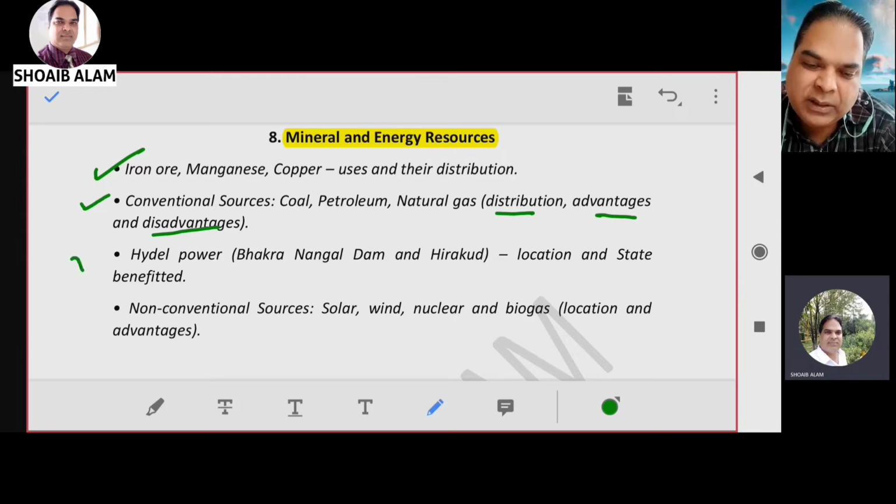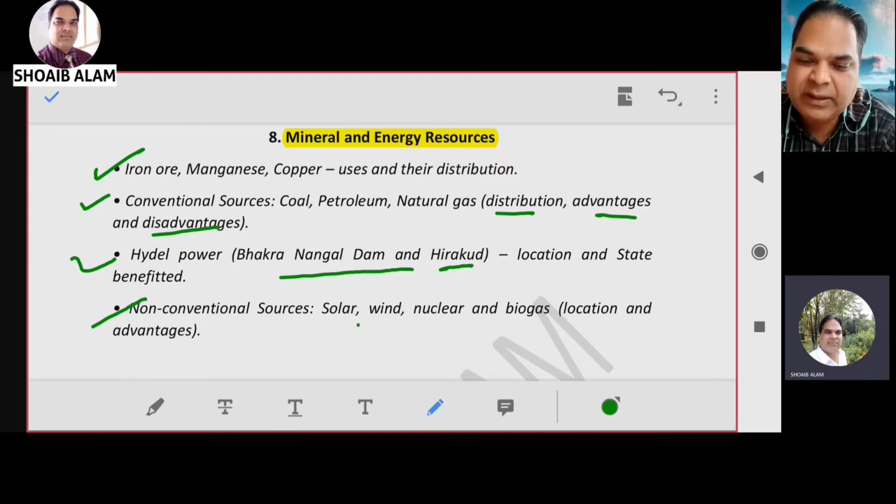Then hydel power is also there: Bhakra Nangal Dam, Hirakud Dam, location and state benefit. Then non-conventional sources: solar, wind, nuclear, biogas. So all this we have to prepare from chapter number 8 as per the syllabus, minerals and energy resources.